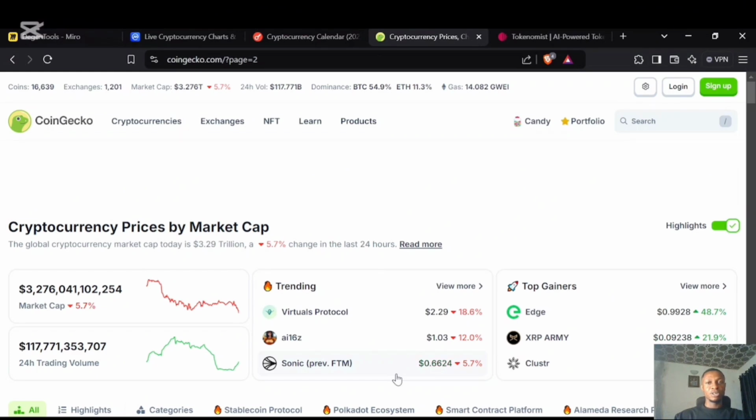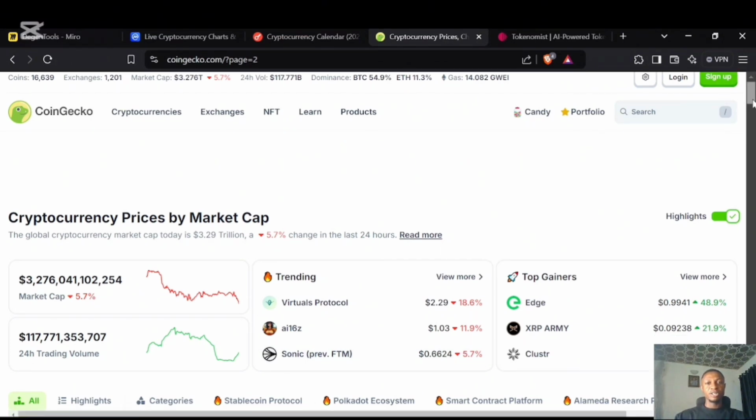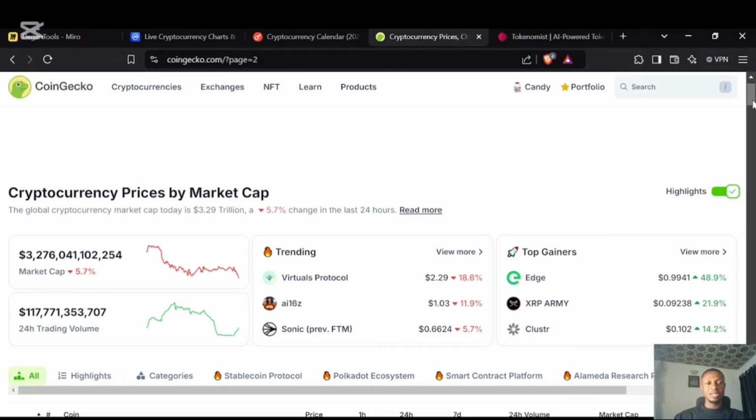But if you're coming into crypto and you just have $500 or $2,000 or $10,000, Bitcoin may not be that asset that will give you a lot of money. Because if you buy Bitcoin worth $10,000 at the peak of the market cycle, the highest you're going to make is maybe 100%, and that will be you turning your $10,000 to $20,000.